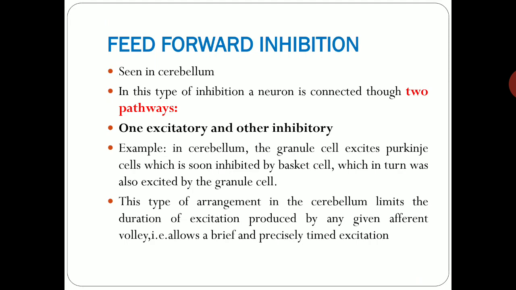Feed forward inhibition. It is seen in the cerebellum. In this type of inhibition, a neuron is connected through two pathways. One is excitatory and the other is inhibitory. For example, in the cerebellum, granule cells excite the Purkinje cell, which is soon inhibited by the basket cell, which in turn was excited by the granule cell. So this type of arrangement in the cerebellum limits the duration of excitation produced by any given afferent volley. For example, it allows a brief and precisely timed excitation.